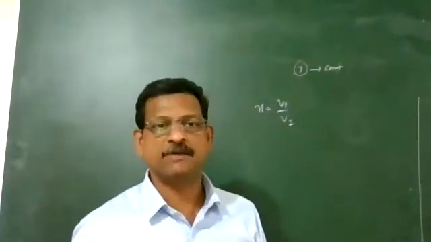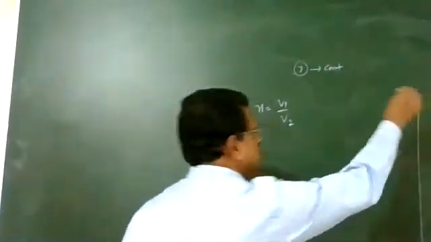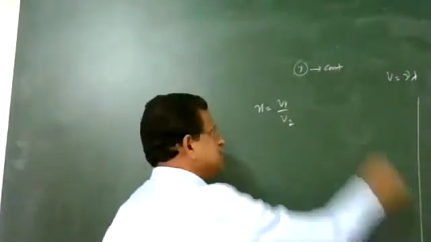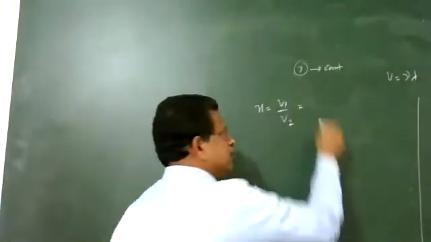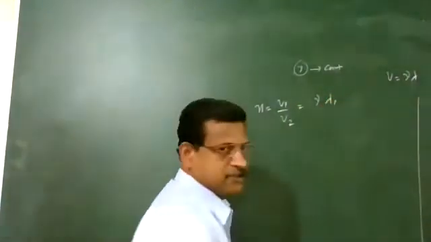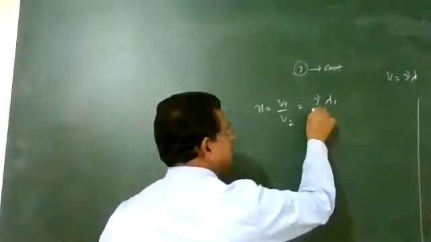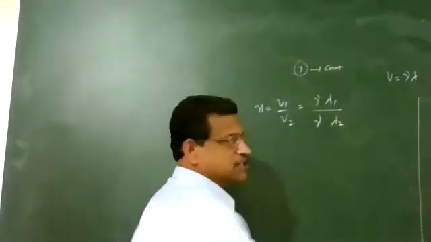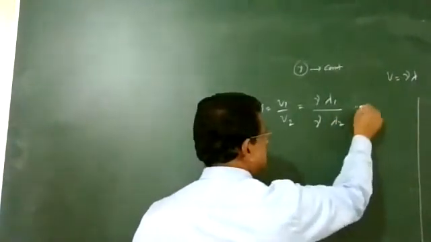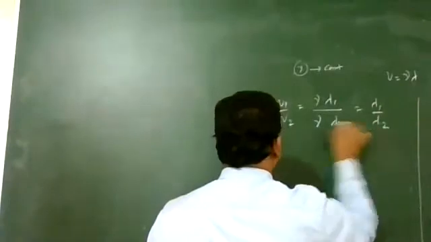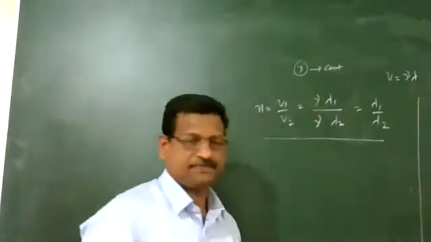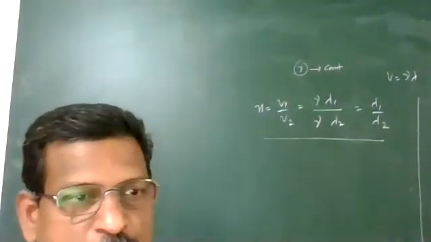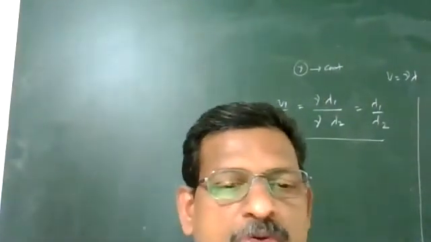When frequency is constant, we know the velocity equation v equal to frequency times lambda. So velocity will change. For the first medium, velocity is v1 equals frequency times lambda1, divided by the second, v2 equals frequency times lambda2. Frequency is constant and cancels. We get another equation: lambda1 by lambda2 equals the refractive index. So frequency remains constant.